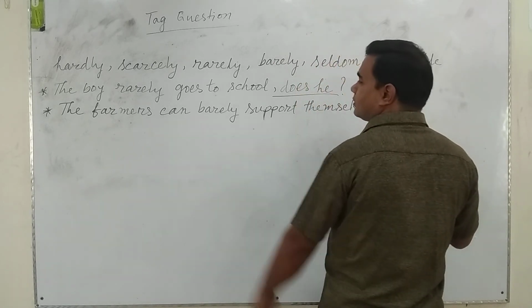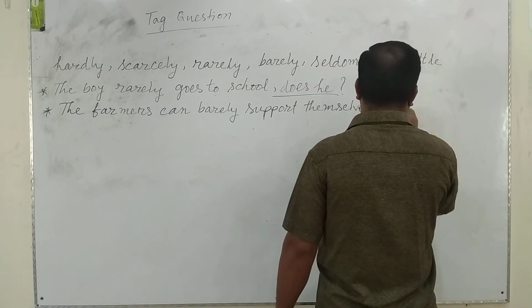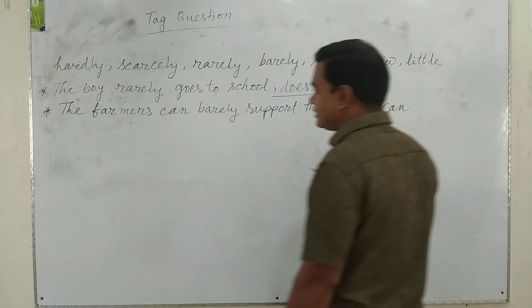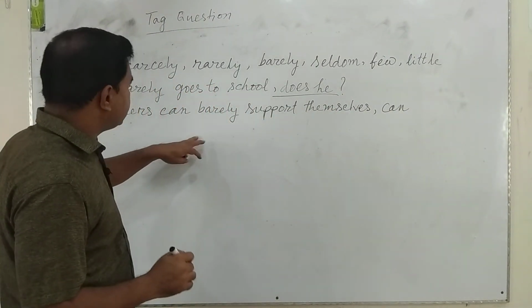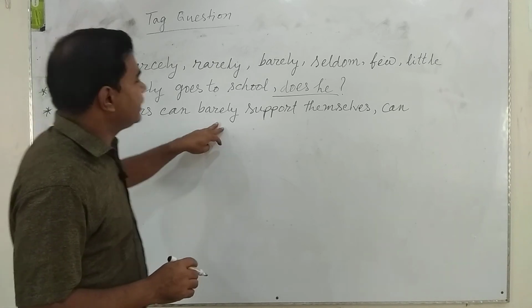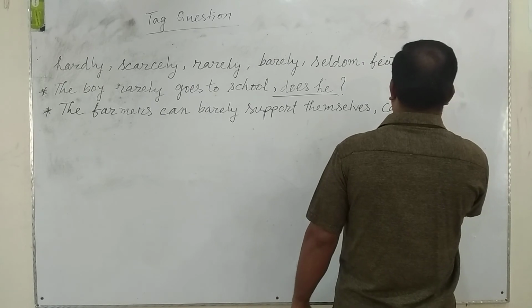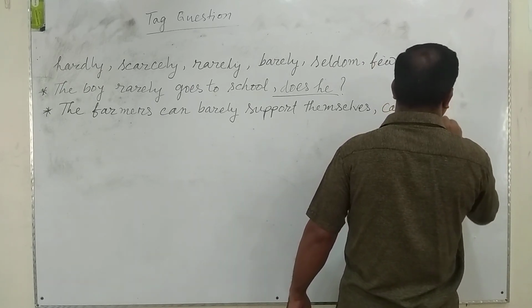Here is an auxiliary verb or operator, that is "can". The sentence looks like an affirmative sentence, but it bears a negative meaning, barely. For barely, we need not use "not" here. "Can they?"